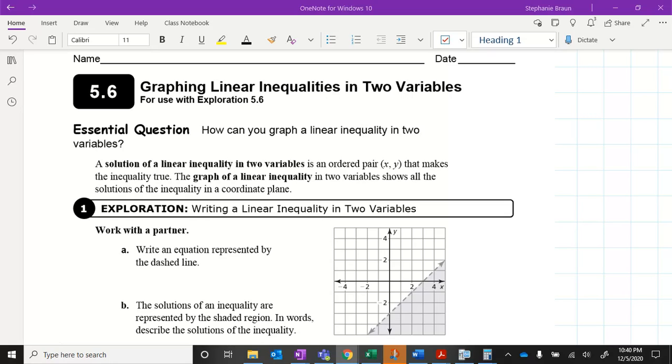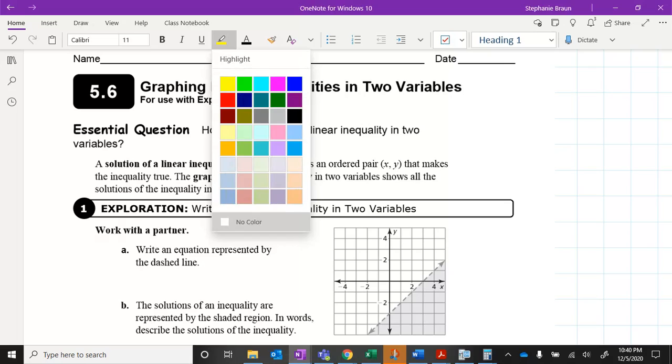So right now in your spiral, if you're someone who likes to label your lessons, this is 5.6, graphing linear inequalities in two variables, and those two variables are x and y. So no major surprises there. Okay, so let's get into this.